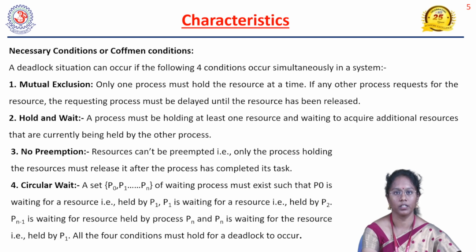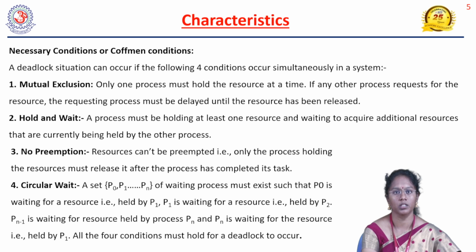Then hold and wait. If a resource is held by some process, and some other process is requesting that held resource and is waiting for so long, then the situation also arises for deadlock. Next, non-preemption. This is the third condition for which deadlock may arise.